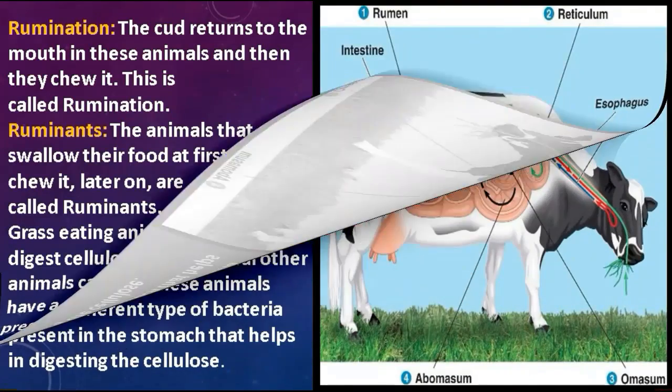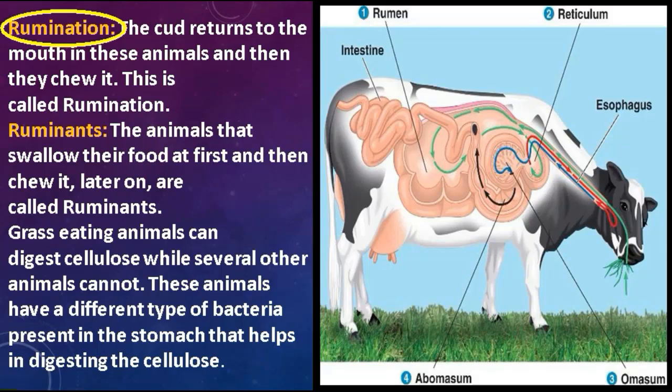Now, here is another term, rumination. Students, the partly digested food that these grass-eating animals stored in their rumens returns to the mouth in these animals and they chew it again. And this process is called rumination, and that's why these animals are also known as ruminants.